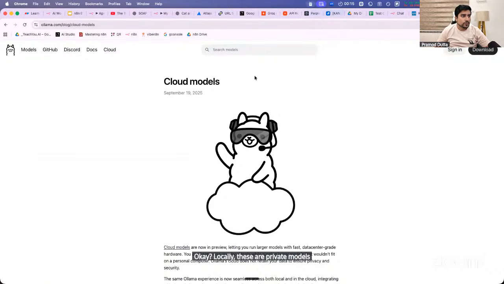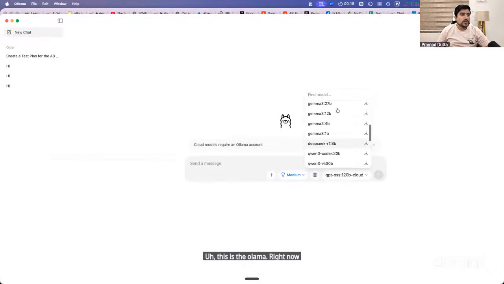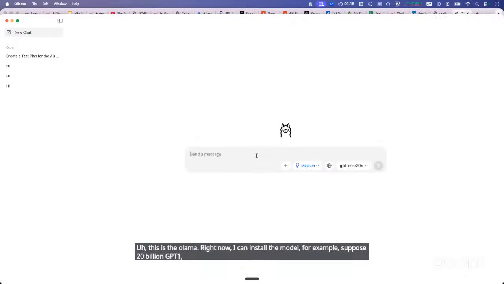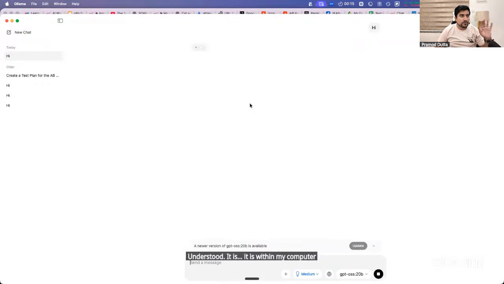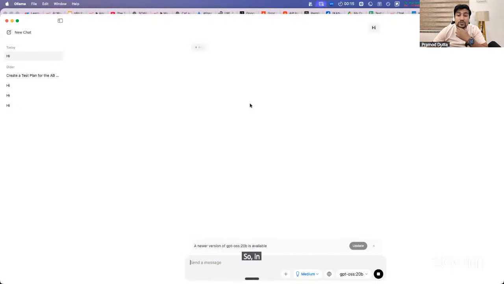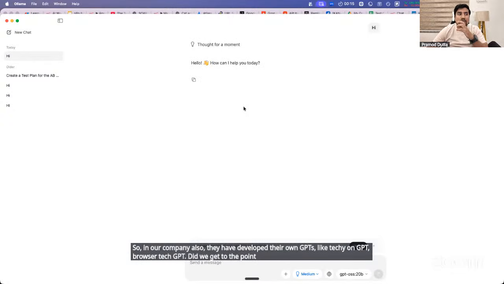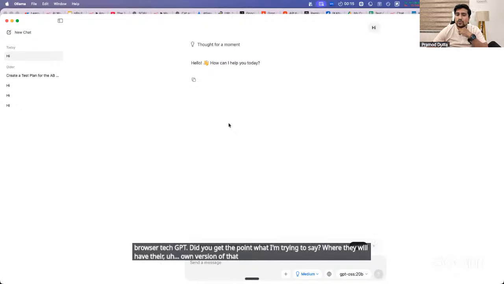So which means if you open this, this is Ollama. Right now, I can install a model. For example, suppose the 20 billion GPT model, a small model. I can run it. So hi. This is a private model which I am running. Understood? It is within my computer. The information will never leave anywhere at all. So in our company also they have developed their own GPTs. Did you get the point what I'm trying to say? They will have their own version where data will not go anywhere in this case.